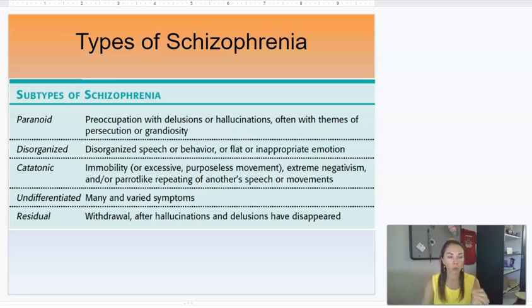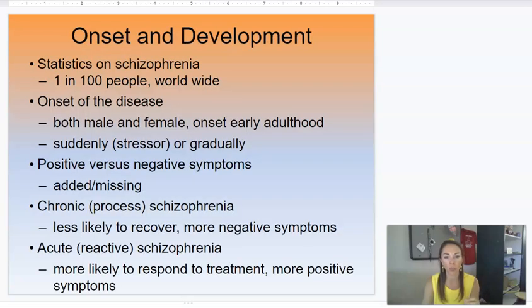This is not true of schizophrenia. We see schizophrenia come up most of the time in early adulthood, like late teen, early adulthood. Both male and female, we see come out at the same times.